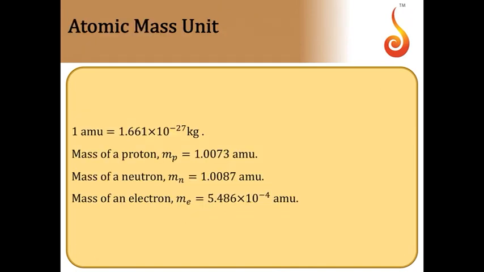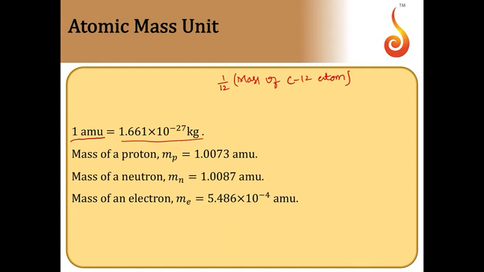Next, nuclear masses will be very, very small, of the order of 10^-27 kg. So in order to make it more convenient to deal with numbers and to get more accuracy, we define a unit called atomic mass unit. So one atomic mass unit is defined as 1/12 the mass of a carbon-12 atom. So this is to be 1 AMU. We can prove that it is equal to 1.661 × 10^-27 kg.